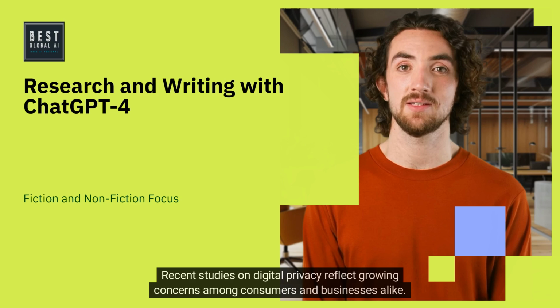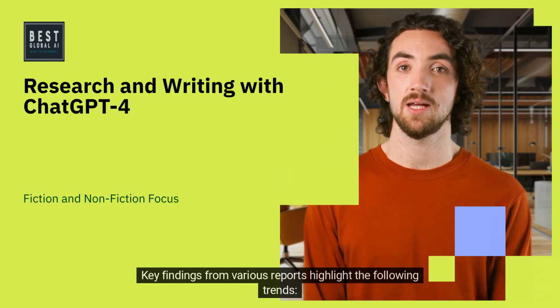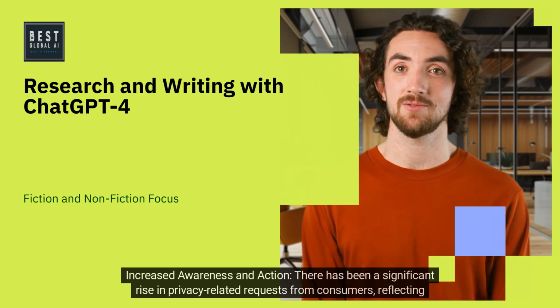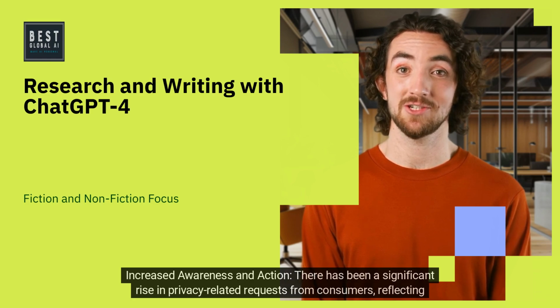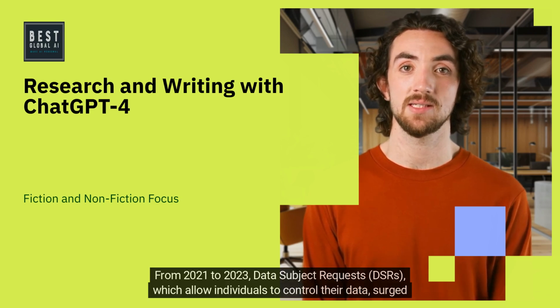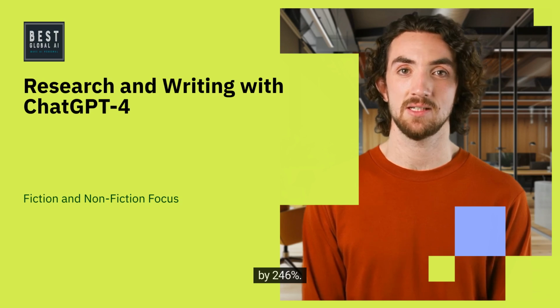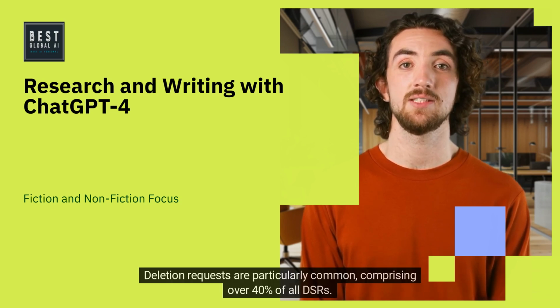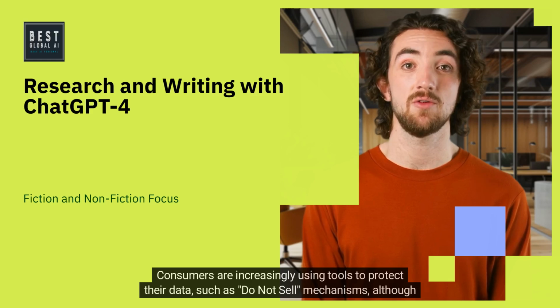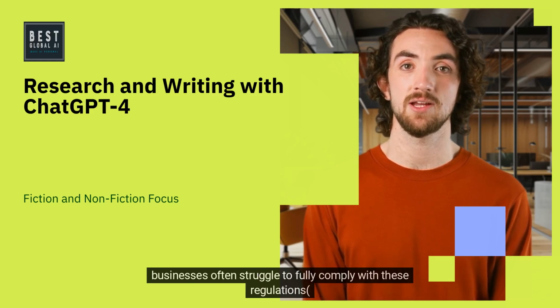Recent studies on digital privacy reflect growing concerns among consumers and businesses alike. Key findings from various reports highlight the following trends. Increased awareness and action. There has been a significant rise in privacy-related requests from consumers, reflecting heightened awareness. From 2021 to 2023, data subject requests, DSRs, which allow individuals to control their data, surged by 246%. Deletion requests are particularly common, comprising over 40% of all DSRs. Consumers are increasingly using tools to protect their data, such as do not sell mechanisms, although businesses often struggle to fully comply with these regulations.